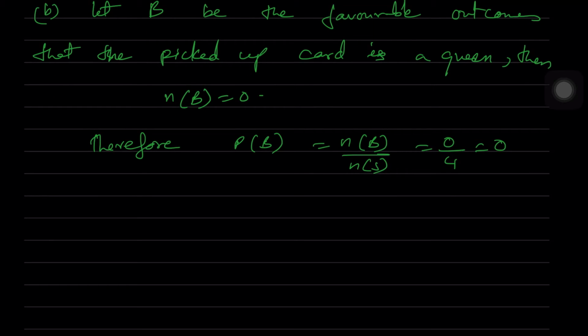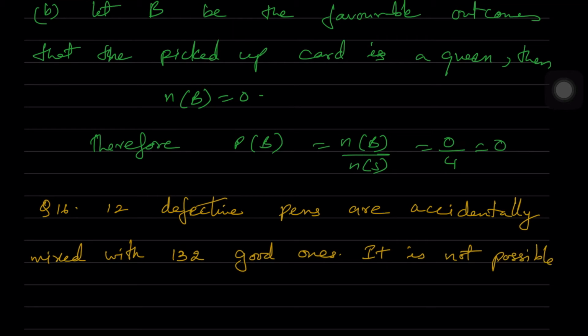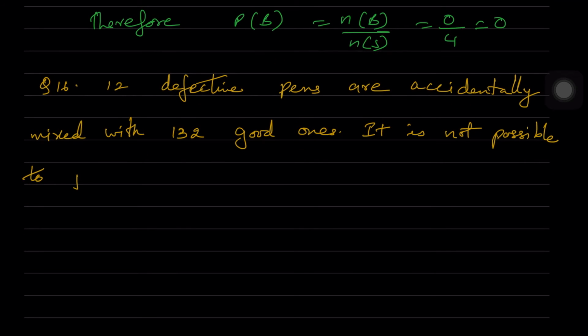Next, question 16. In this, 12 defective pens are accidentally mixed with 132 good ones. It is not possible to just look at a pen and tell whether or not it is defective.